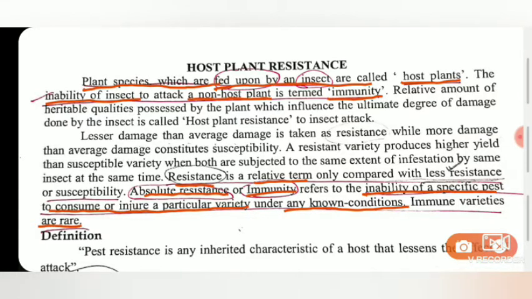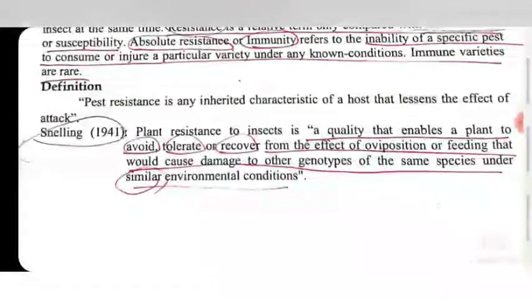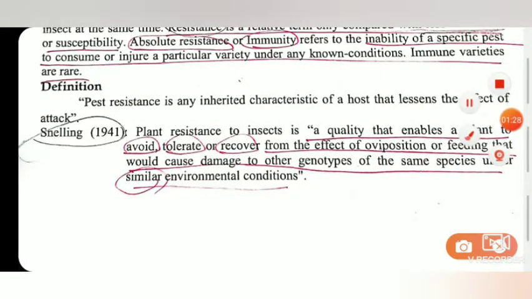Okay, so now let's move on to the definition of resistance. Many definitions have been given by different scientists. Some basic ones are given here. First, resistance is an inherited characteristic of the host that lessens the effect of the attack. So it is the inherited ability of the crop variety by means of which it escapes from maximum damage or attack of the insect in comparison to other susceptible varieties.